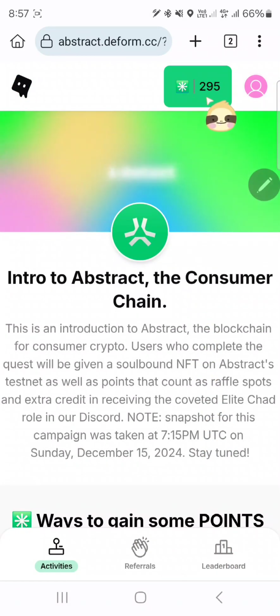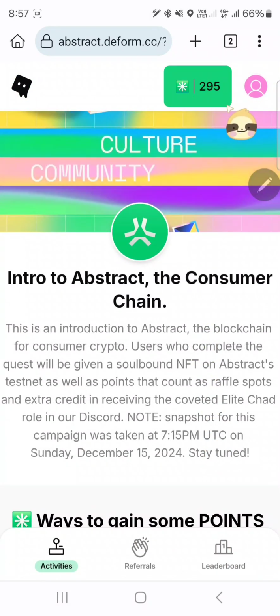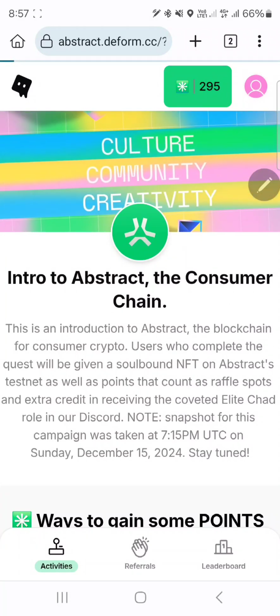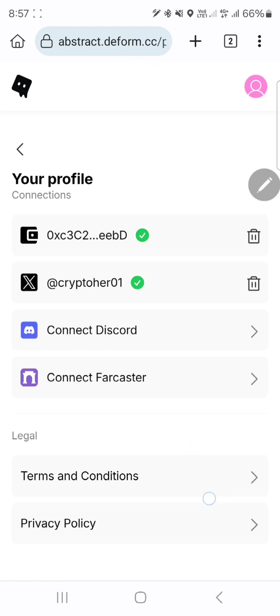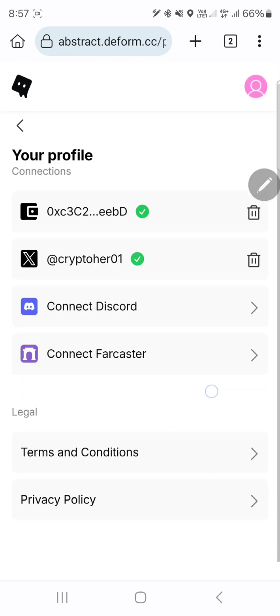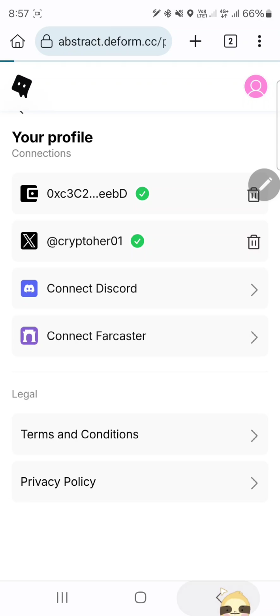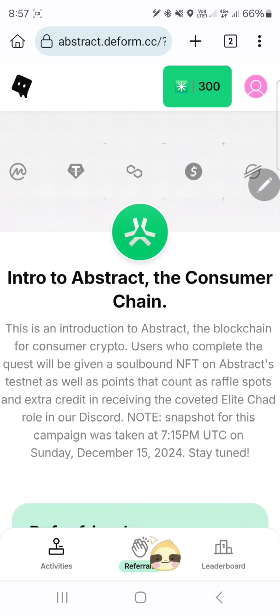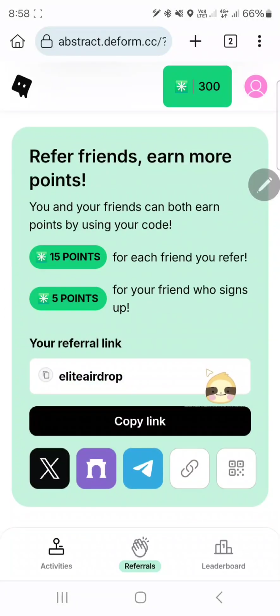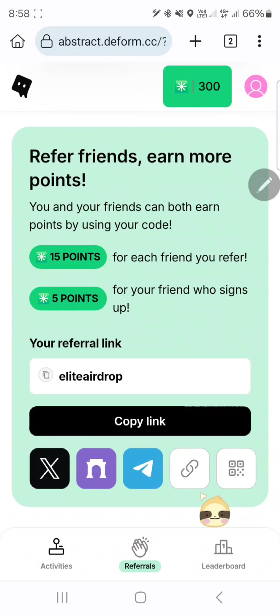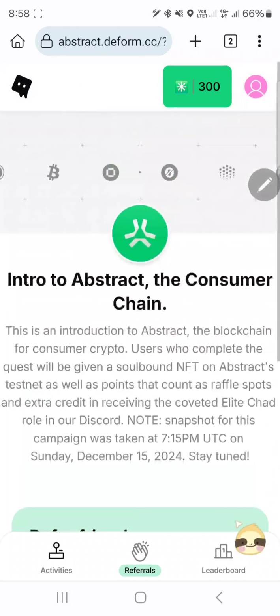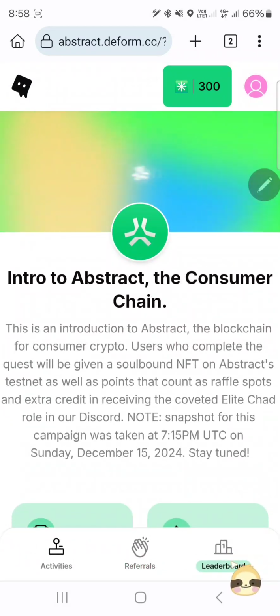Here you can see I have already earned 295 points, and you can connect your Discord and other accounts also here in the profile section. And besides this, you can earn through refer to your friends or family members, and I have already earned several points by referring my friends.